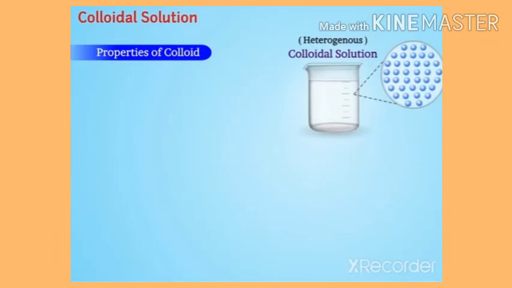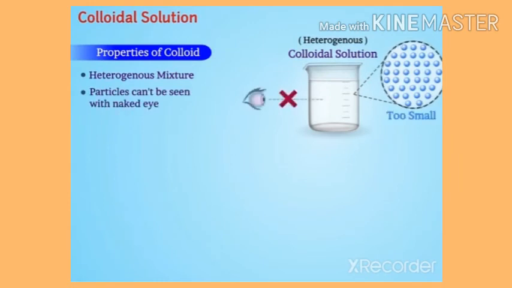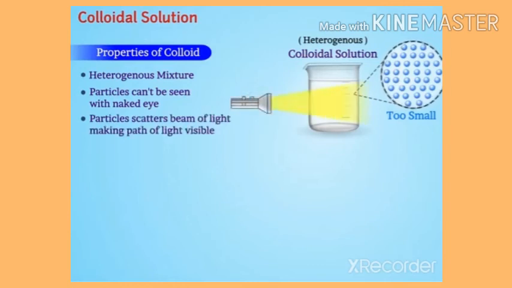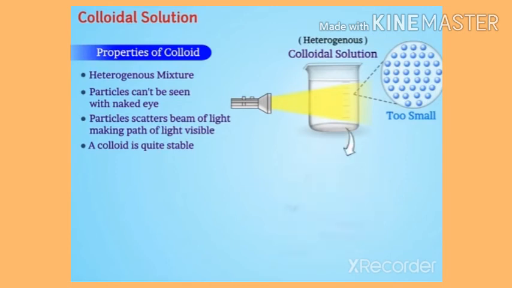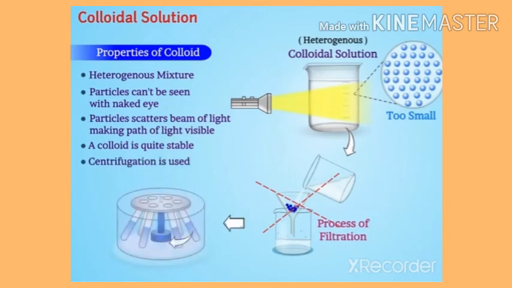Properties of colloid. A colloid is a heterogeneous mixture. The size of particles of colloid is too small to be seen by the naked eye, but is big enough to scatter a beam of light passing through it and make the path of light visible. They do not settle down when left undisturbed. That is, a colloid is quite stable. They cannot be separated by the process of filtration. Hence, the technique of centrifugation is used to separate colloidal particles.